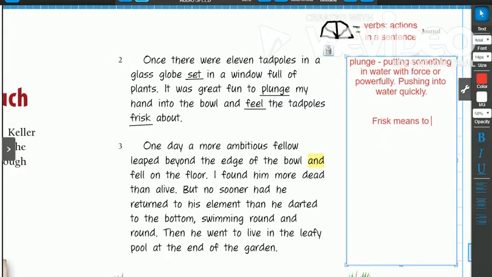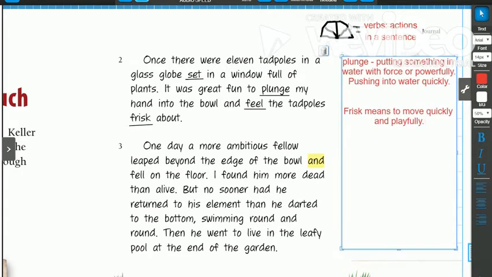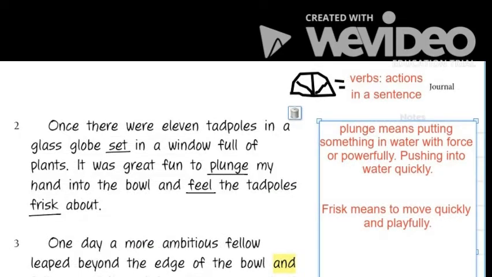means to move quickly. And if you think about a kitten or a puppy, we could also describe them as very playful. So frisk can also mean to move playfully. So I'm going to add that to my definition. Okay, I'm going ahead and pausing the video here. Take a moment, please, and write down those two definitions from paragraph 2. If you haven't finished, pause the video and finish your work before we continue.